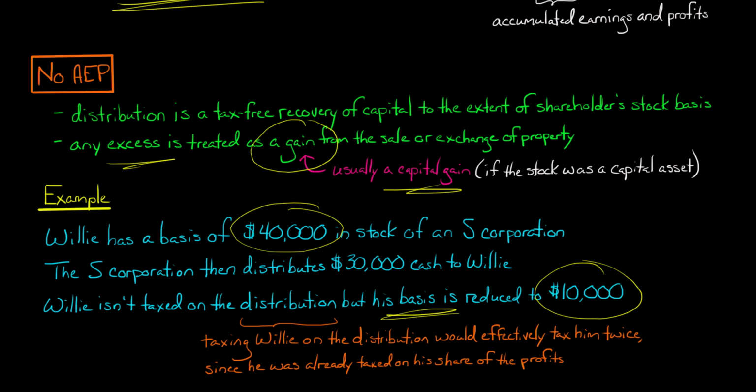Now, if you think about it conceptually, you might say, well, wait, he just got $30,000 cash out of that S corporation, why would a distribution from the S corporation not be taxable to the shareholder? The shareholder's getting money. But remember, the shareholder wouldn't have been taxed on any profits of the S corporation when the S corporation had those profits, whether or not they were distributed to the shareholder. So just because you have the S corporation distributing cash to a shareholder does not mean that the shareholder is going to have to pay tax on that.